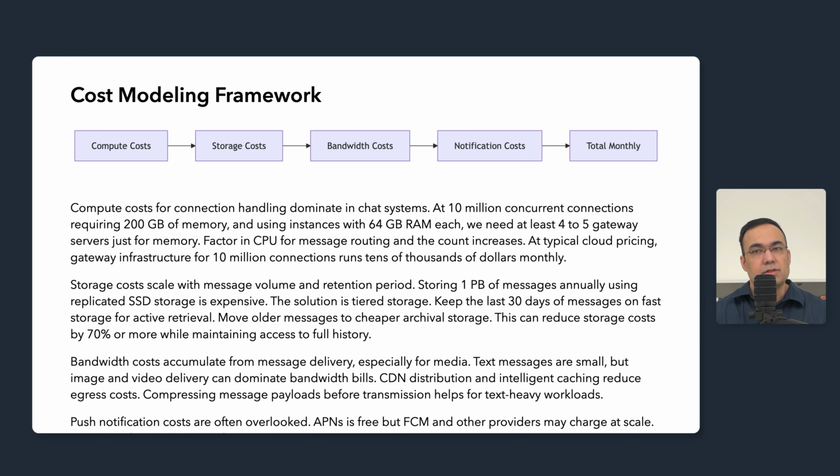The key practice is to model costs at 10x and 100x current scale before committing to an architecture. Some costs scale linearly while others have step functions when crossing infrastructure thresholds. Now let's design the high-level architecture to meet these requirements within these constraints.